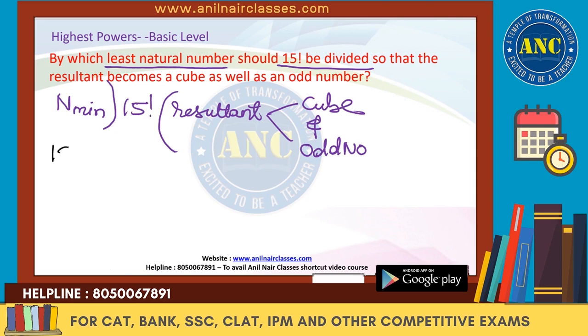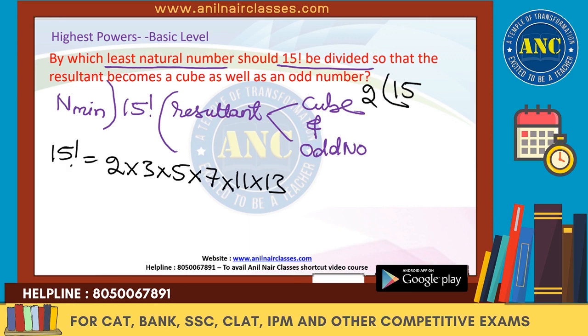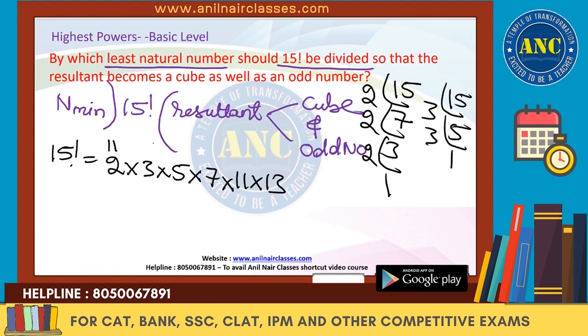Listen carefully. 15 factorial: what are all the prime numbers? 2, 3, 5, 7, 11, 13. For 2: 15 by 2 is 7, 3, 1, which is 11. For 3: 5 and 1, which is 6. For 5: 3. For 7: 2. So this is the value of 15 factorial: 2 power 11, 3 power 6, 5 cube, 7 square, 11 and 13.